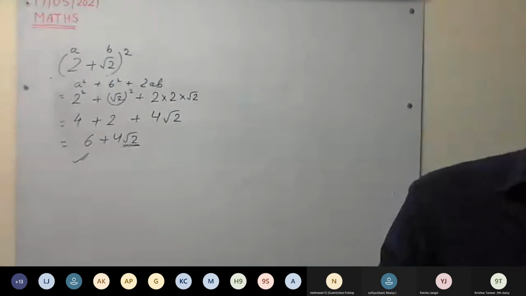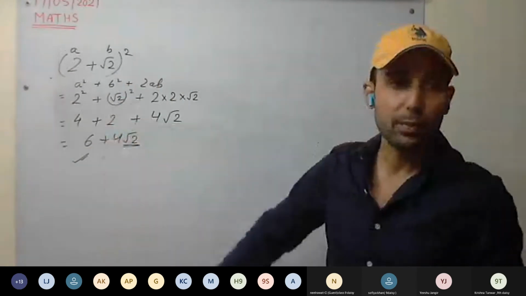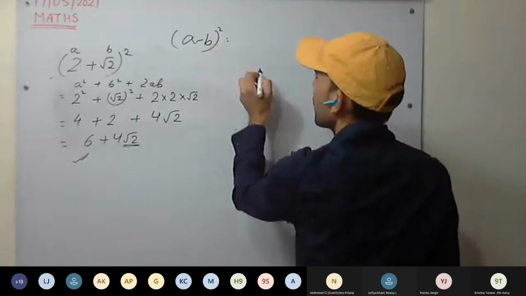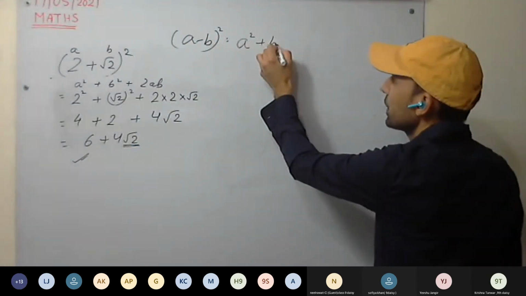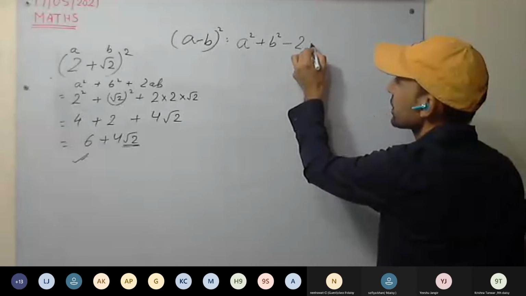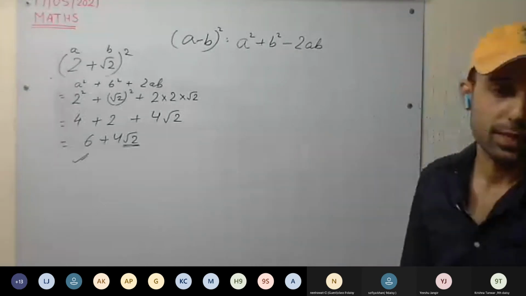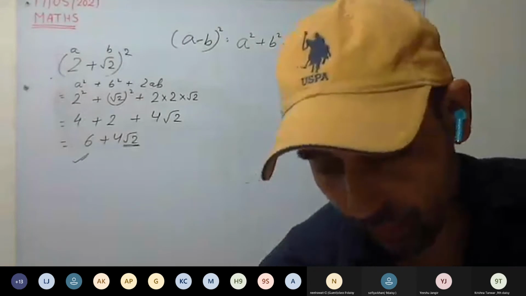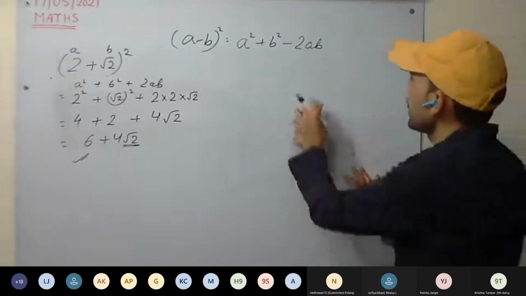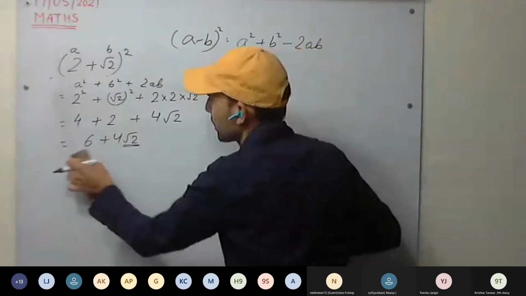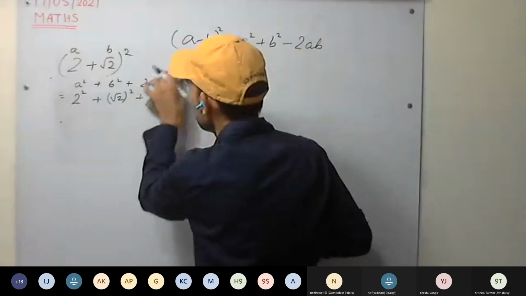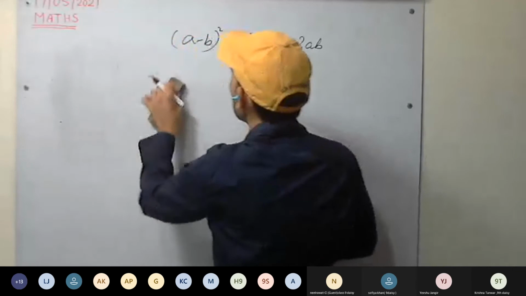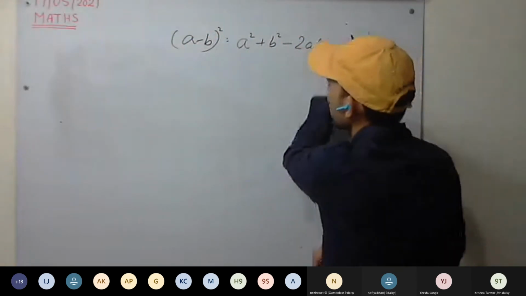3 minus root 3, the whole square. Again, the expansion will be there. (a - b) the whole square. It will be how much? a square plus b square minus 2ab. Okay. Second one, do as homework. Third one, do. Do the third one. If you have any doubt, you can ask immediately. We have to check whether the particular number is rational or irrational.